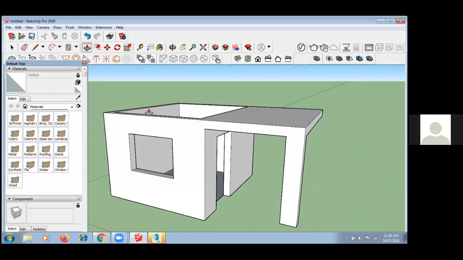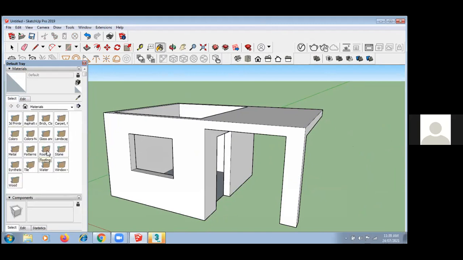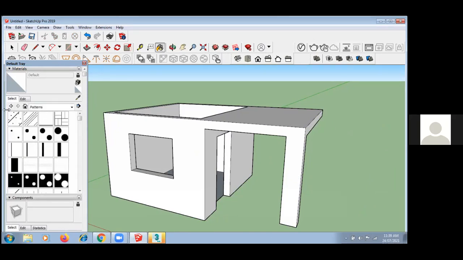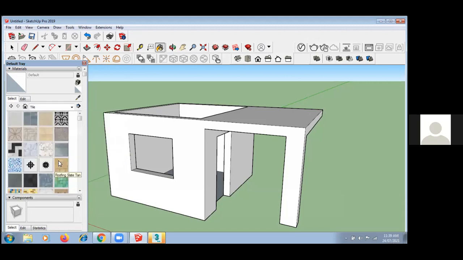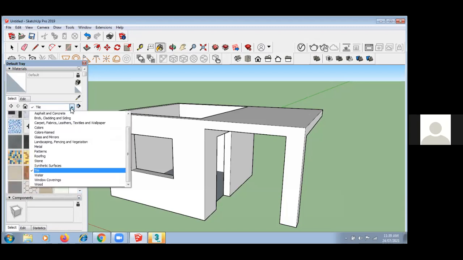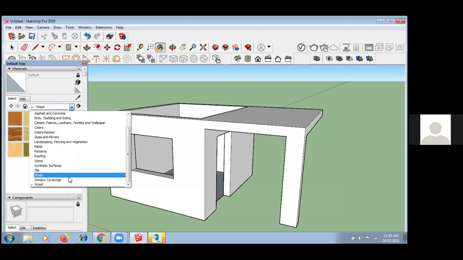Yes, sir. Now here we have the paint bucket. Here we have material, so paint is for material. If you want any material, we have different types of material over here. Suppose I want a pattern. In CorelDRAW also we have patterns, right? Here we have different types of tiles. And wood, so different types of wood effects are there.